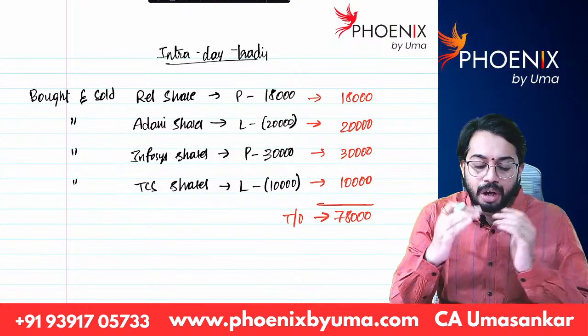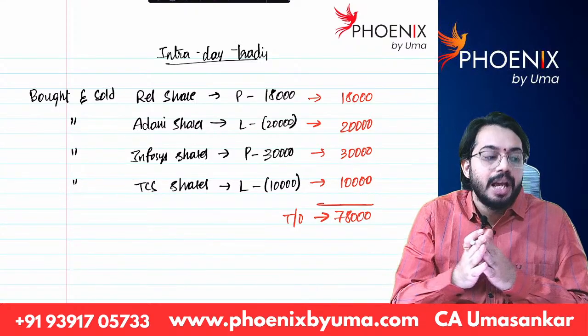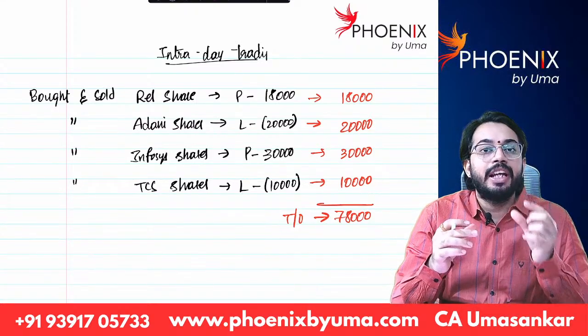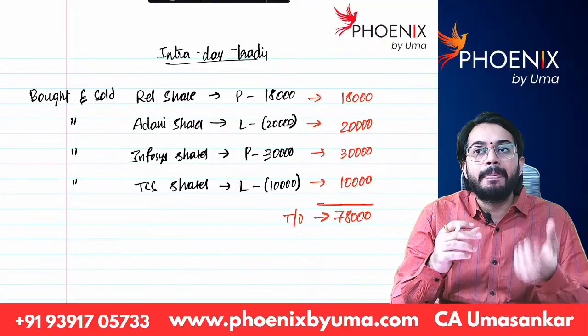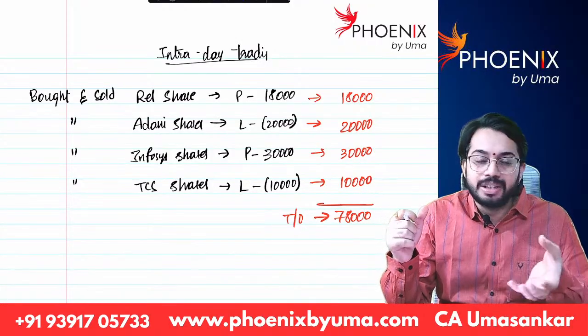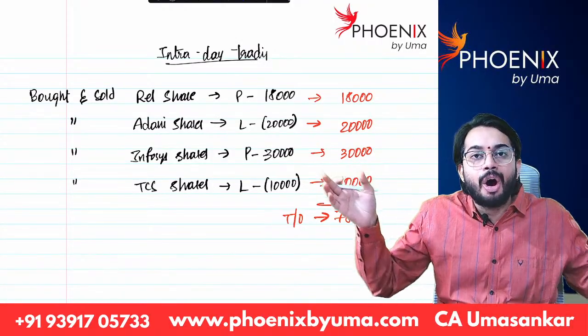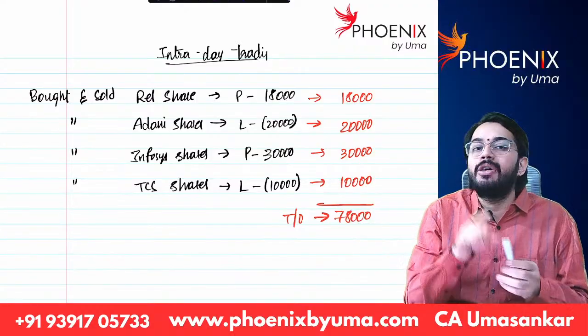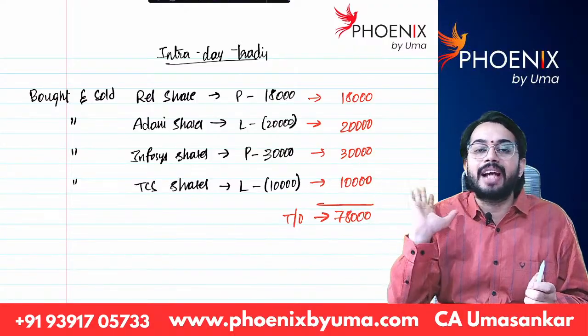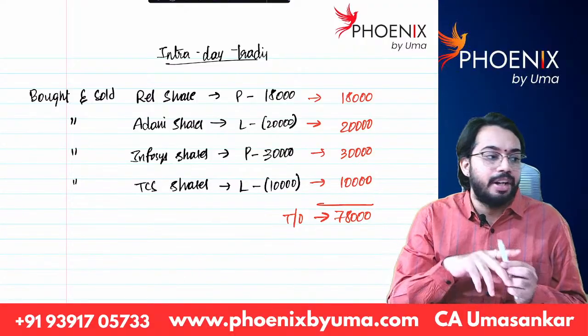So whenever you are doing speculative business, for each transaction, whatever profit amount is there, whatever loss amount is there, you have to add all profits and all losses. You have to take the absolute figure while calculating the turnover. Are you able to understand?